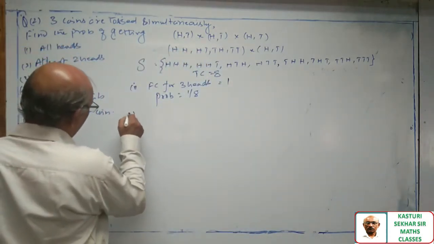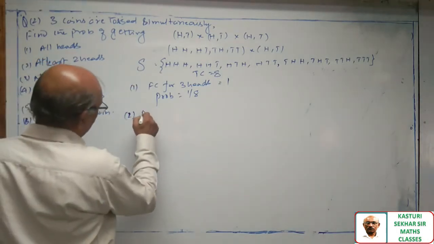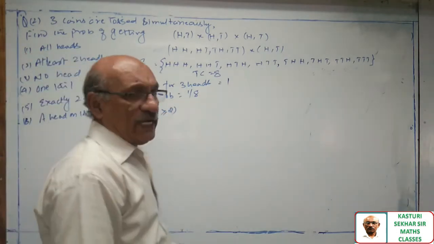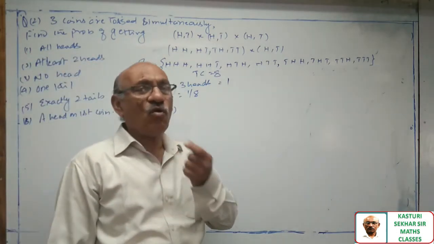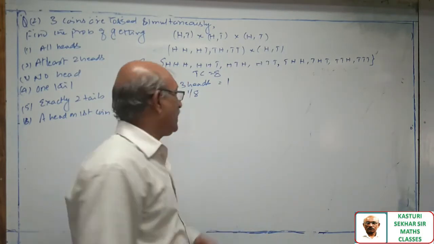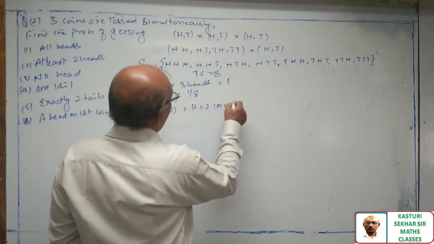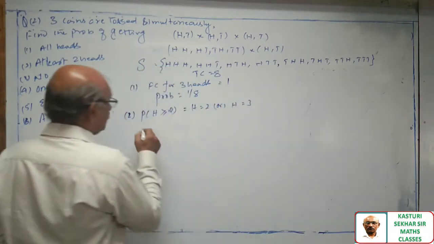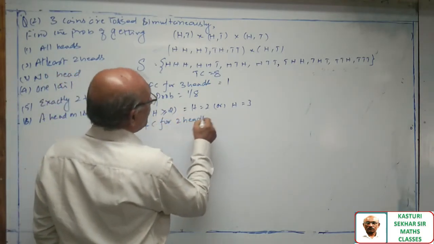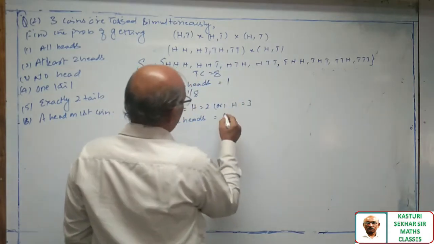Let us see question number 2. At least 2 heads, greater than or equal to 2. At least 2 heads means a minimum of 2 coins has to show head, and at maximum all 3 coins will show head. So this is taken as heads equal to 2 or heads equal to 3. Favorable cases for 2 heads.